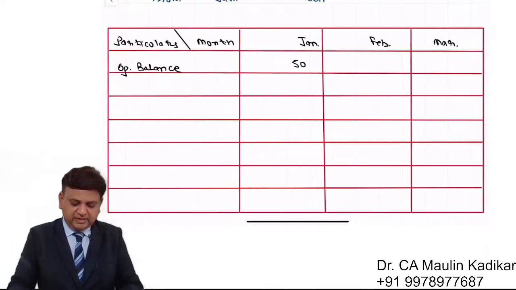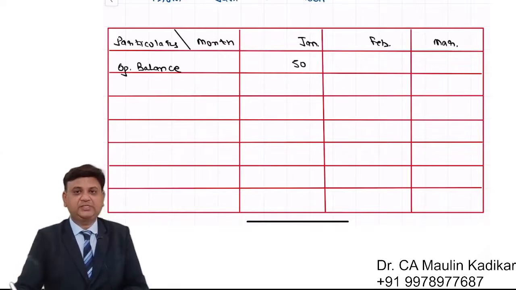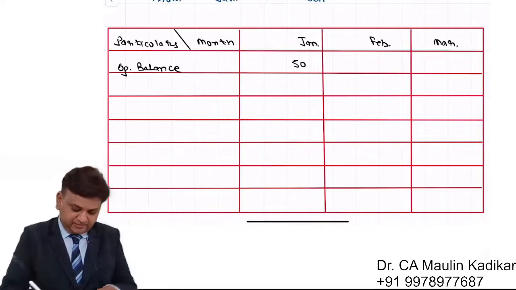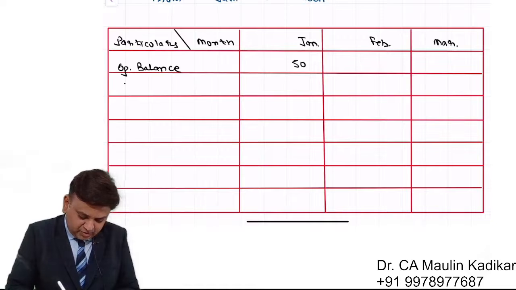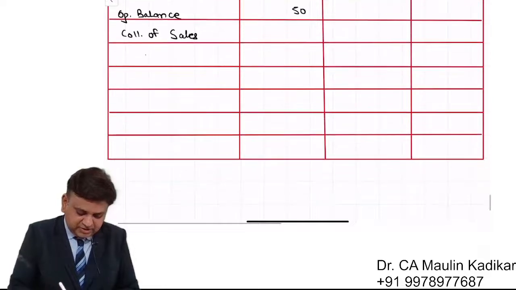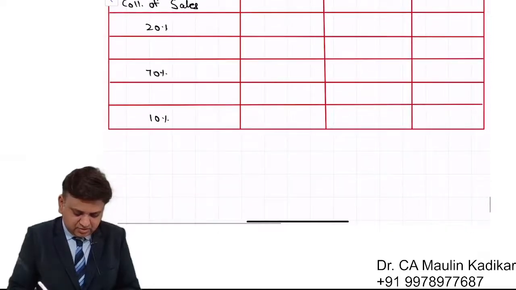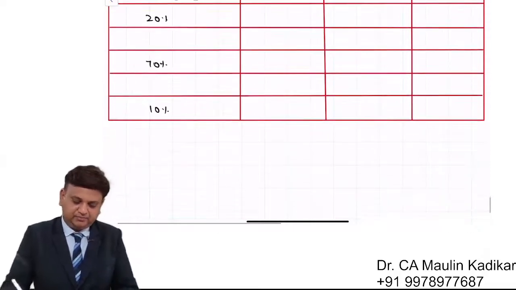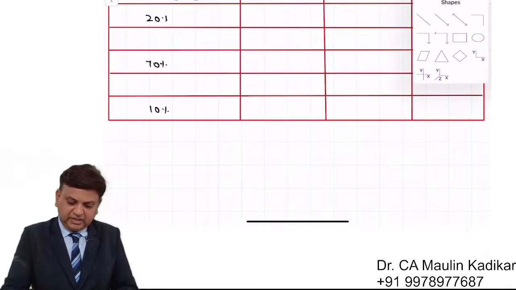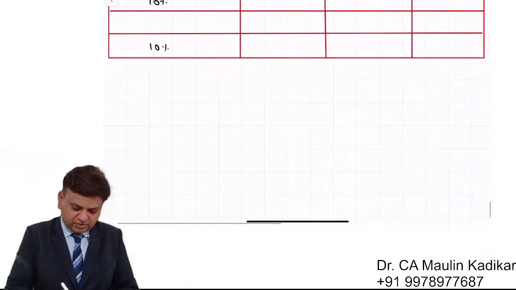So the collection of the sales is divided into 3 parts: 20%, 70%, and 10%.